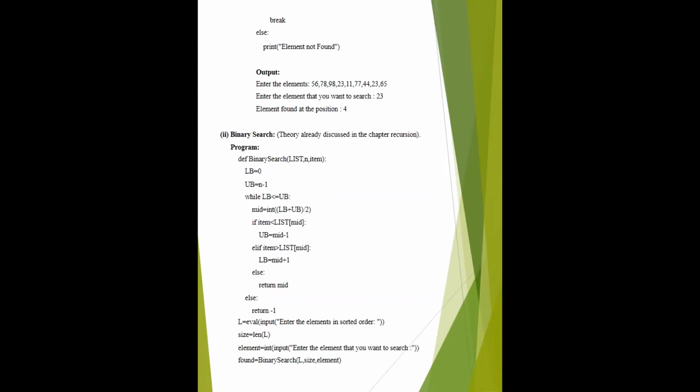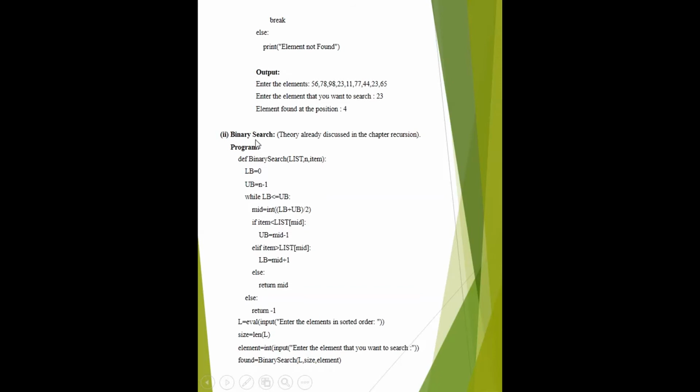Because suppose in the above list we want to search 65, then you have to go through the entire list. You have to make the comparison with each element, so the time complexity increases. It does not matter if the length of the list is small, but if the length of the list is in thousands or in lakhs and you have to search through the entire list, it takes a lot of time because it compares with each element. So we move to binary search.